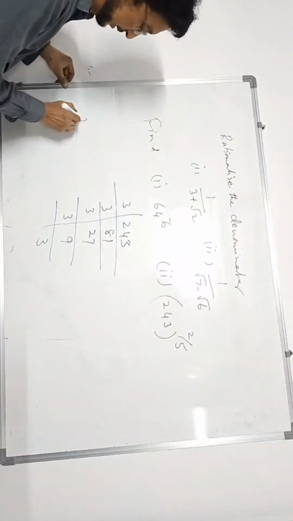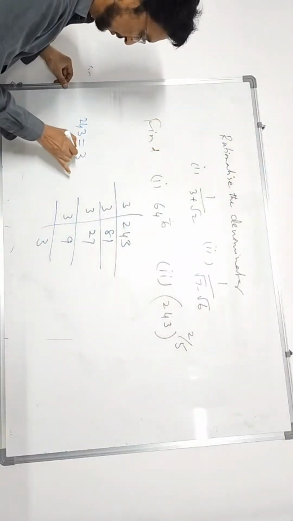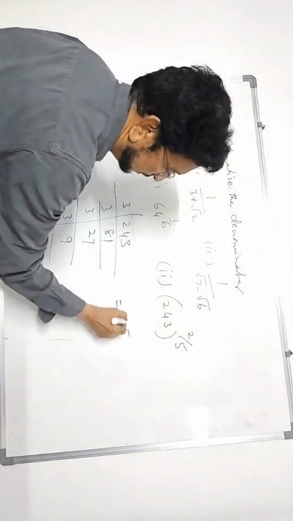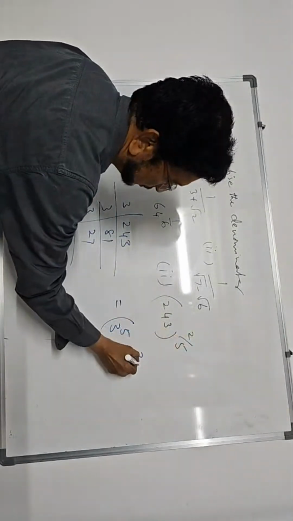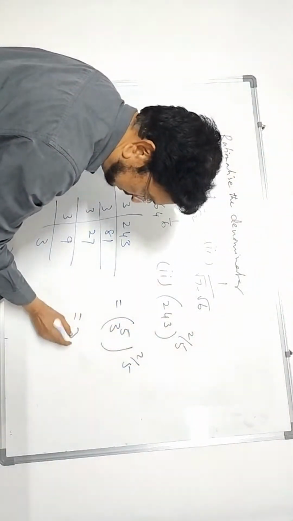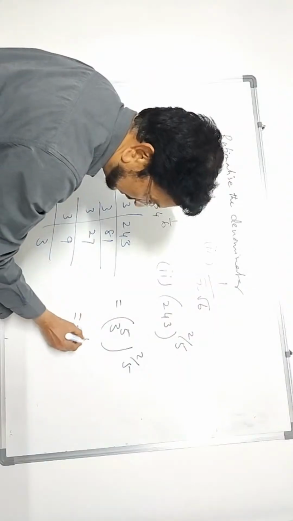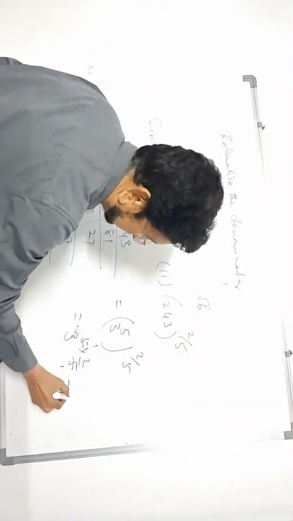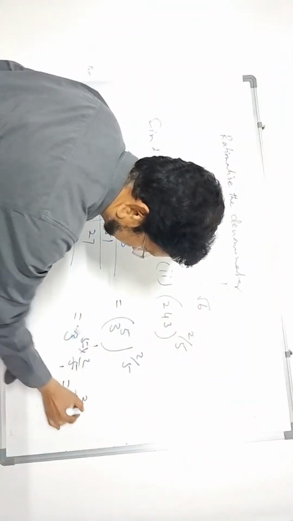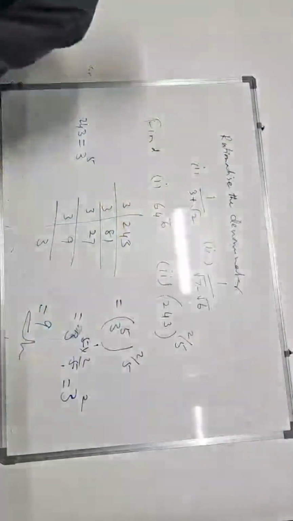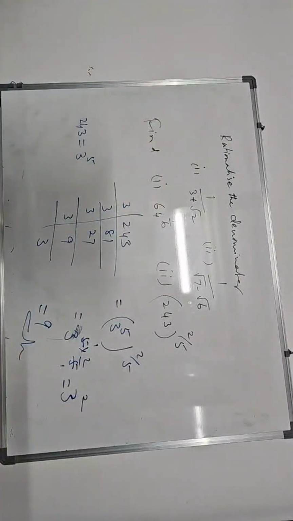243 can be written as 3 power 5. Therefore, I will write here 3 power 5 whole power 2 by 5. Power of power means multiply powers. 3 power 5 into 2 by 5. 5 cancel. 3 power 2. 3 power 2 means 3 3s are 9. Answer. Okay. Understood this?